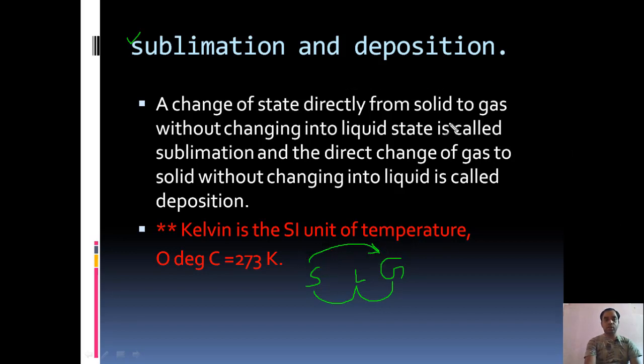What is deposition? Deposition means when gas is cooled, rather than converting itself into liquid and then solid, it will directly convert itself into the solid state. This is called deposition. So a change of state directly from solid to gas without changing into the liquid state is called sublimation, and the direct change of gas to solid without changing into liquid is called deposition. These two are very, very important. Kelvin is the SI unit of temperature. So 0 degree centigrade is equal to 273 Kelvin.